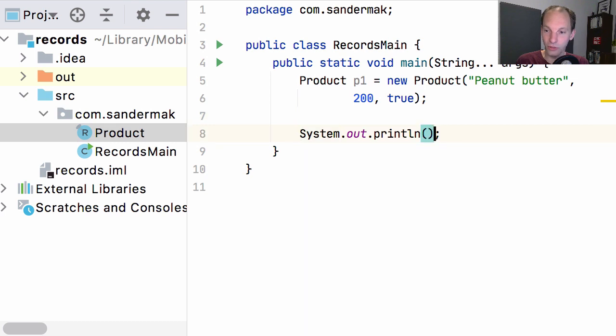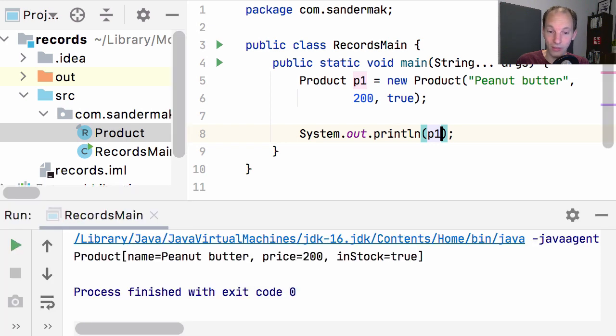But in this case, I'm just going to print the record to the console so that you can see that it also has a very nice toString, where we can easily see the name of the record type with all the components and their values. So this is also already really convenient.